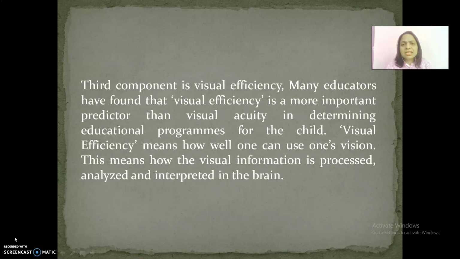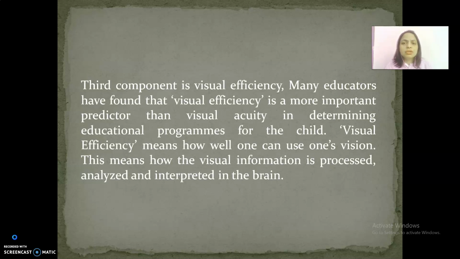This medical definition is less useful for educational purposes, because this definition includes all those persons who are totally blind and those who have some vision in the same category. From the educational point of view, we treat these two categories differently, and many educators have found that visual efficiency is a more important predictor than visual acuity in determining the educational program for the child. Visual efficiency means how well one can use one's vision. This means how the visual information is processed, analyzed and interpreted in the brain.